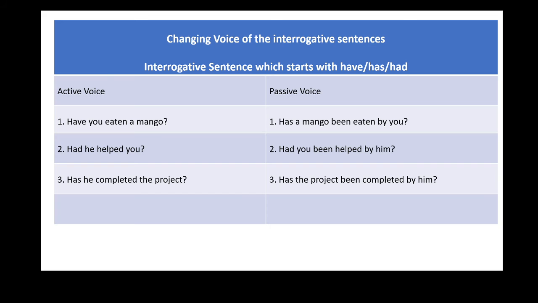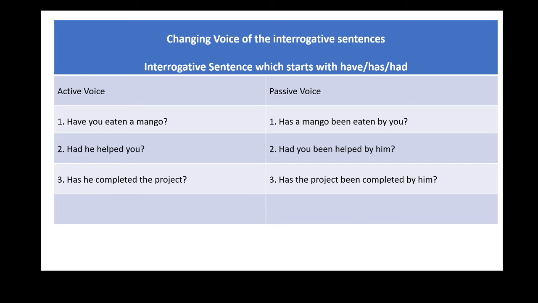Its passive transformation is, a mango has been eaten by you, and its passive voice in interrogative form will be, has a mango been eaten by you? Question mark. Come down to next example. Had he helped you?